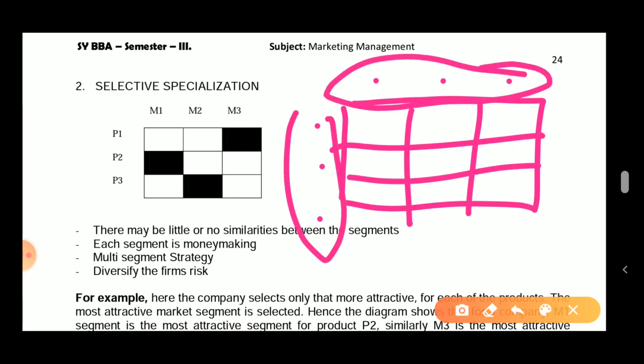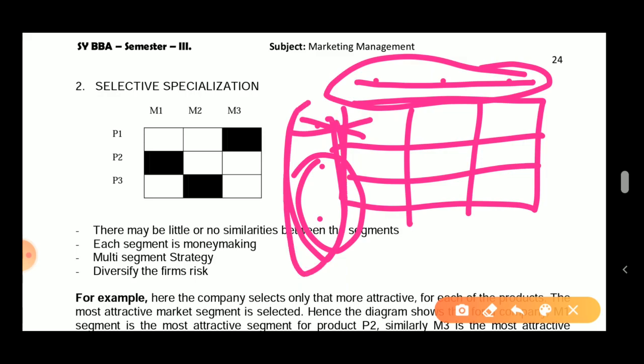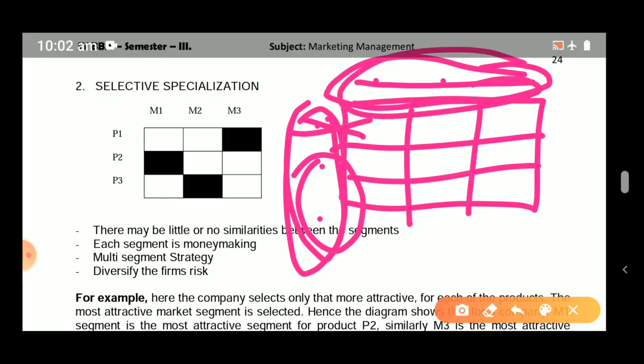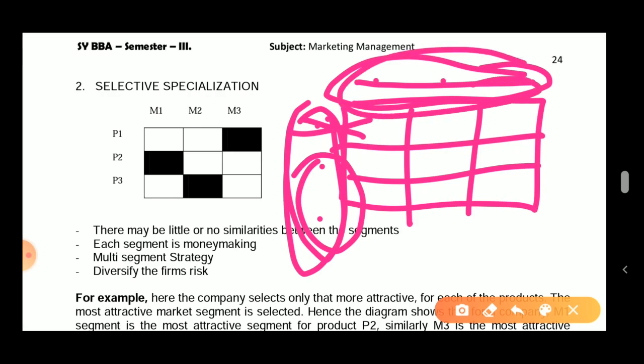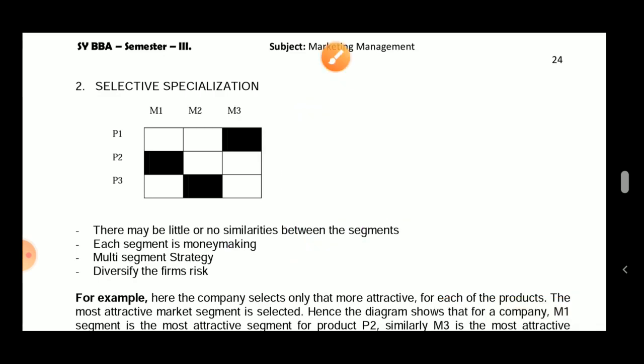So in case tomorrow any market is closed, it doesn't bother them, because they have another two markets to deal with. In case their product is shut down any day, no problem, they always have another two products to deal with. And it is going to be very rare that all three products and all three markets are closed at the same point of time. This is not going to happen. This is a very rare case. So the company is always in a benefit mode. Third is multi-segment strategy. All right, they are targeting multi-segment and diversifying the firm's risk. Fine, this reduces the risk.